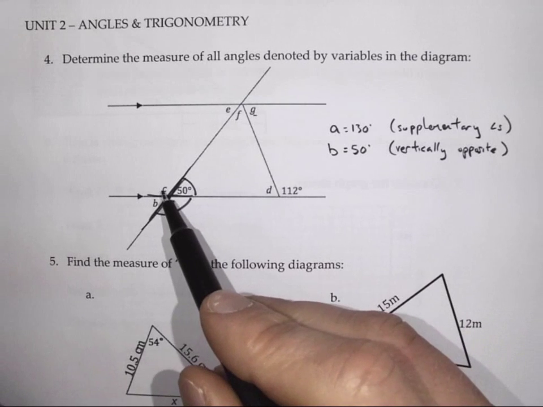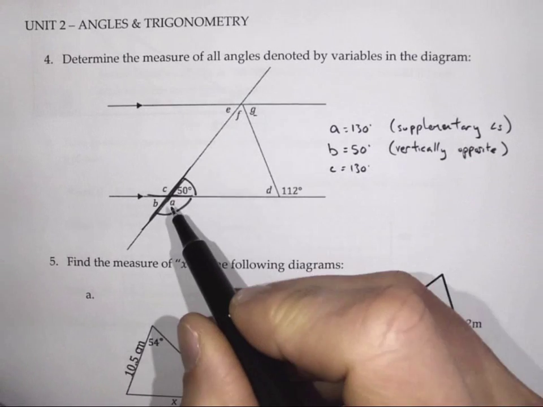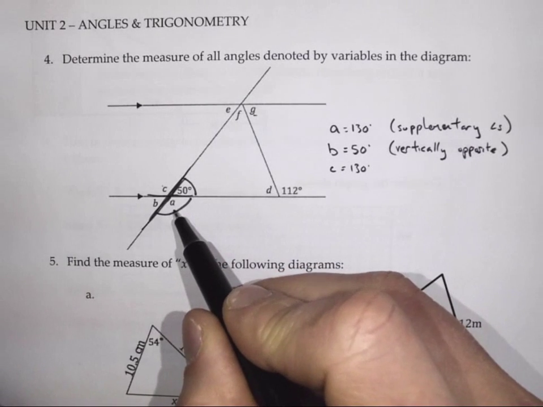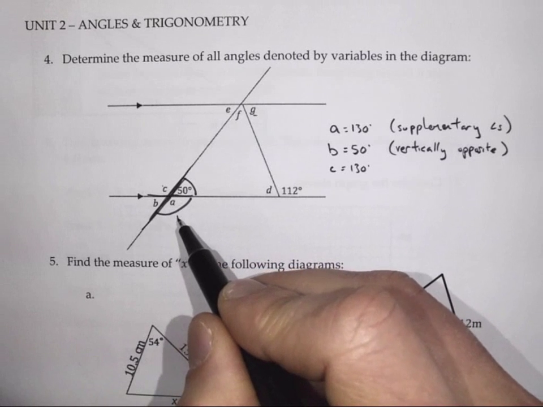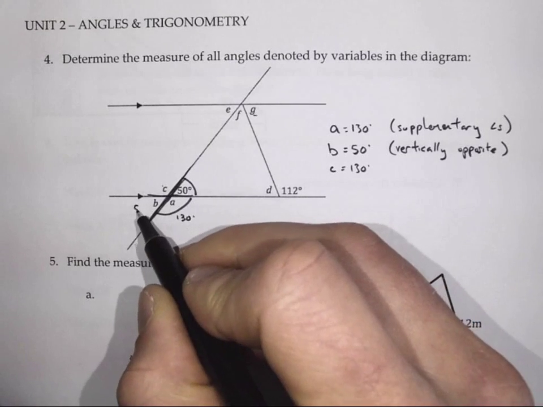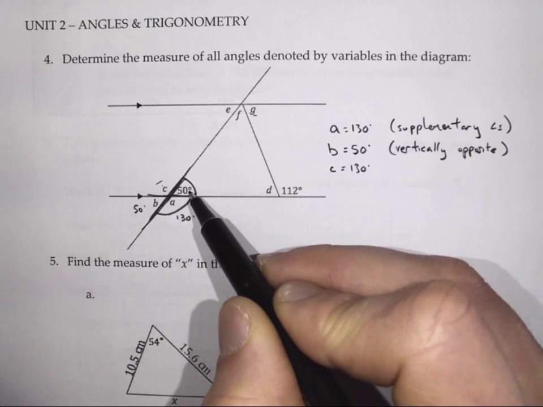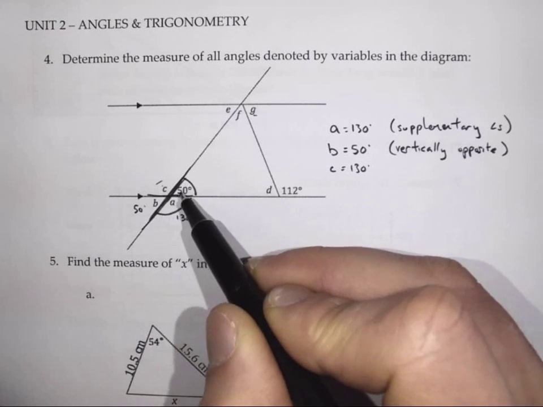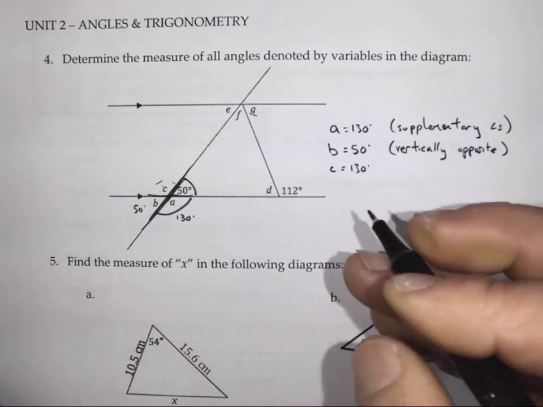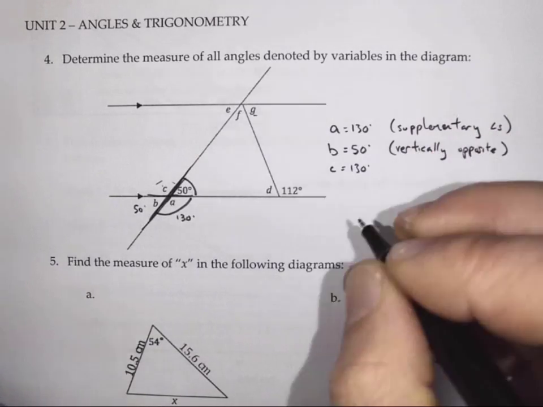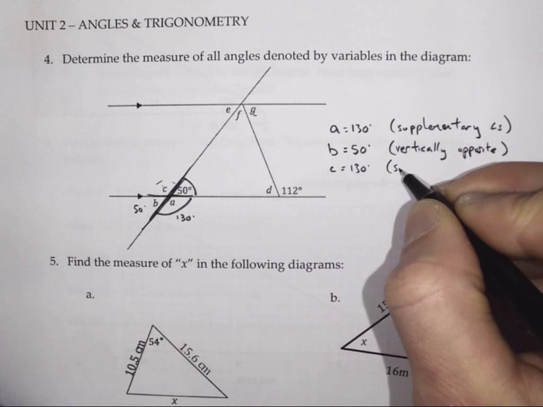Now, I could argue that angle C is 130 degrees. I know that either because I could say it's vertically opposite to A. So if A is 130, C is 130. It's good standards and practices to write in our values as we go. I could also say that C is supplementary to 50 degrees, angles on a line. Or I could say angle C is supplementary to angle B, angles on a line. Either way is 130 degrees. I think I'm going to define it as being supplementary to 50 degrees.